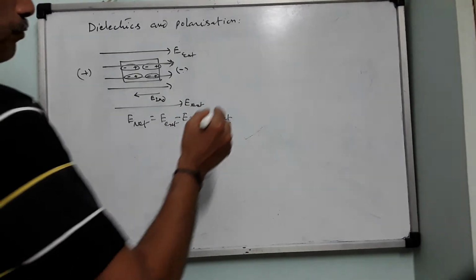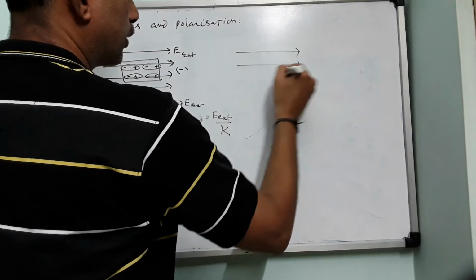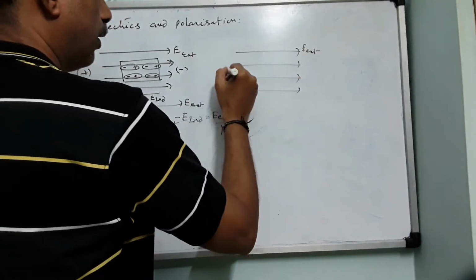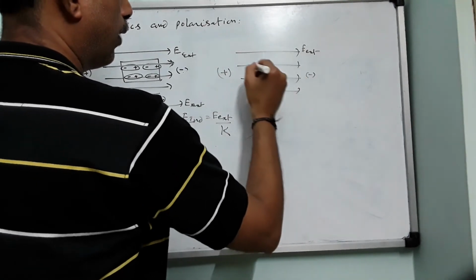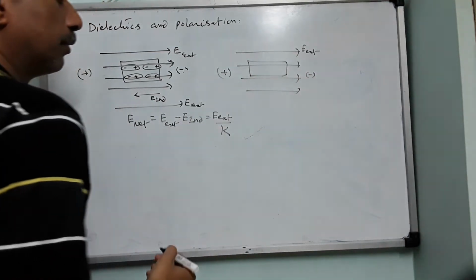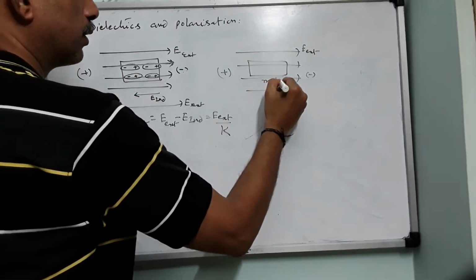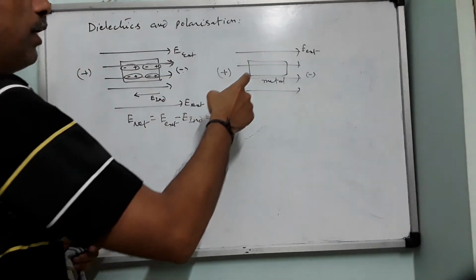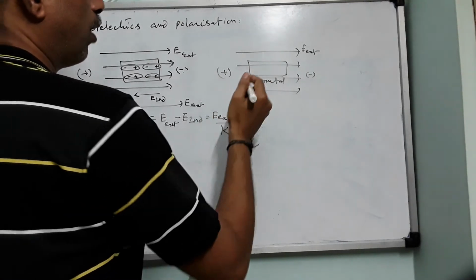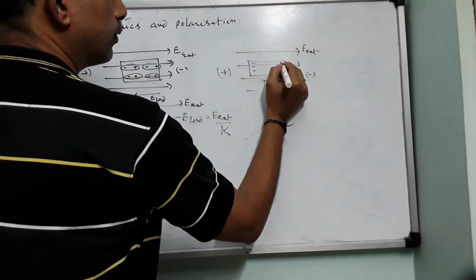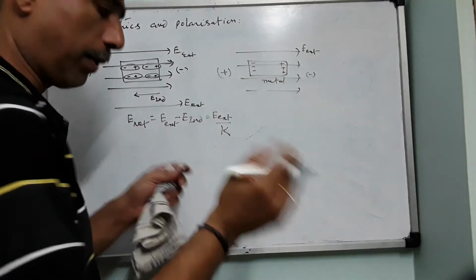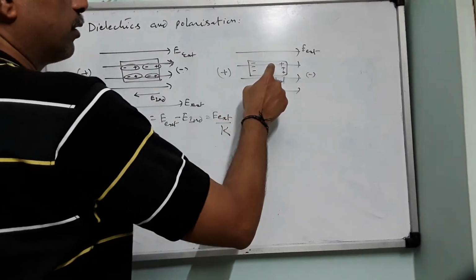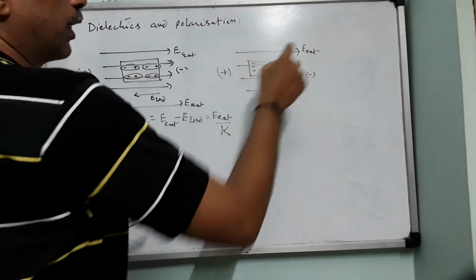And I was speaking about a conductor. In the same external uniform electric field, this side positive and this side negative, now I place a metal slab. We know that metals contain a large number of free electrons. So all free electrons will be pulled to this side and an equal amount of positive charge will go to the other side. This polarization, the separation of negative and positive charge centers, will continue until the electric field inside this metal slab is equal and opposite to the external electric field.